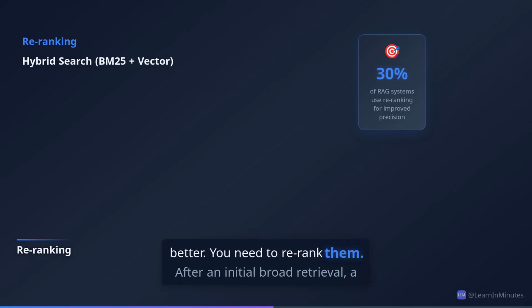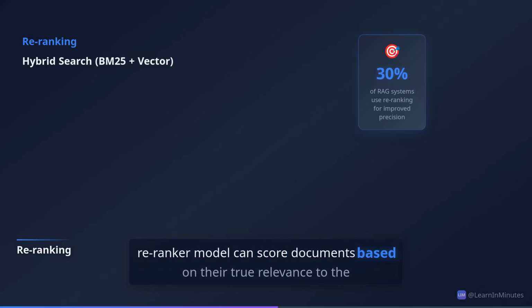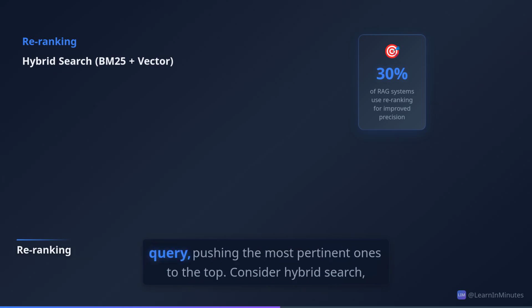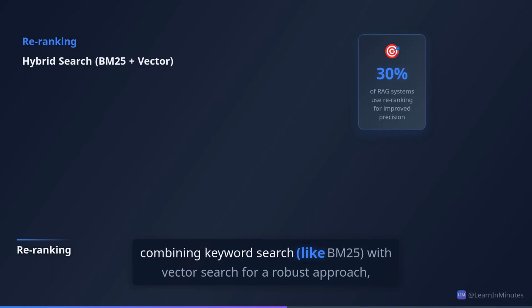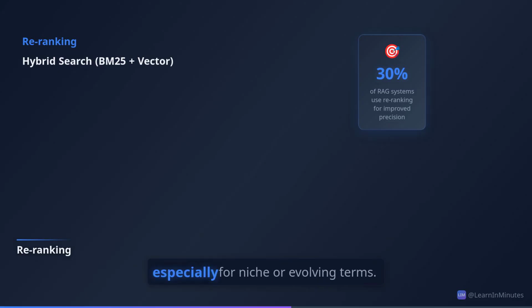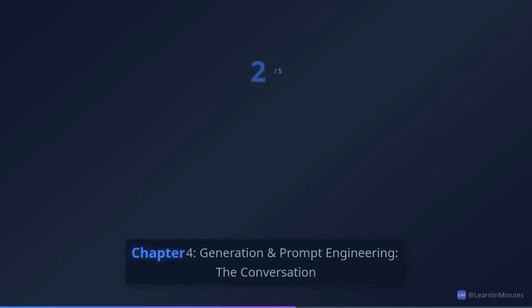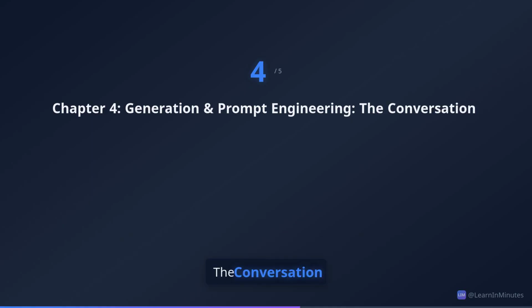But finding more documents isn't always better. You need to re-rank them. After an initial broad retrieval, a re-ranker model can score documents based on their true relevance to the query, pushing the most pertinent ones to the top. Consider hybrid search, combining keyword search, like BM25, with vector search for a robust approach, especially for niche or evolving terms.